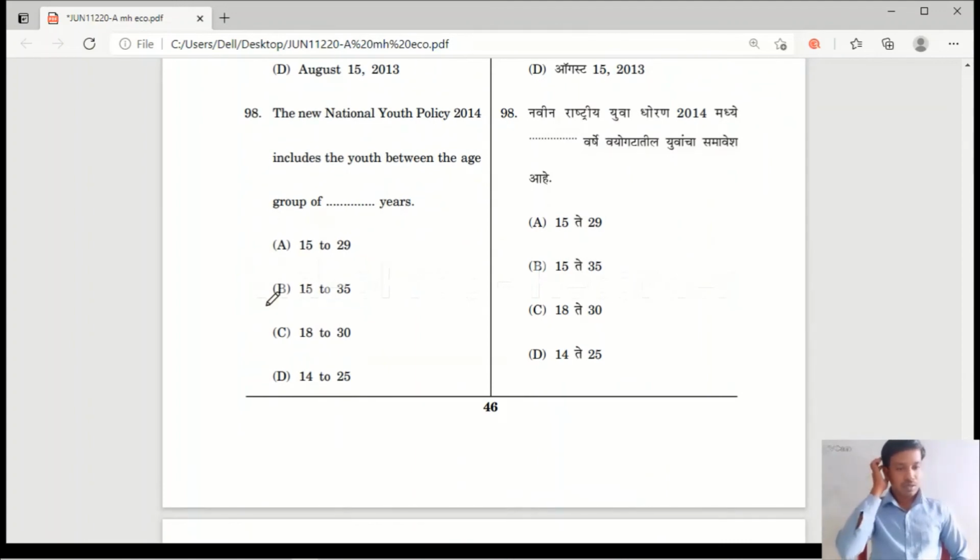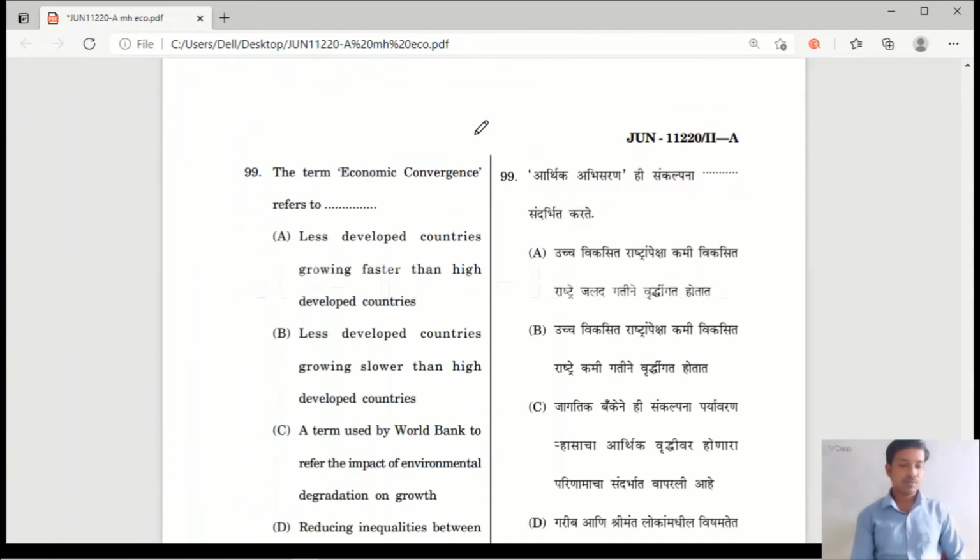Question number 98. The New Youth Policy 2014 includes youth between the age group of option A, 15 to 29, option B, 15 to 35, option C, 18 to 30, option D, 14 to 25. The National Youth Policy 2014 aims to provide an overview of the state of the youth aged between 15 to 29. How many youths are there in our country between 15 and 29?